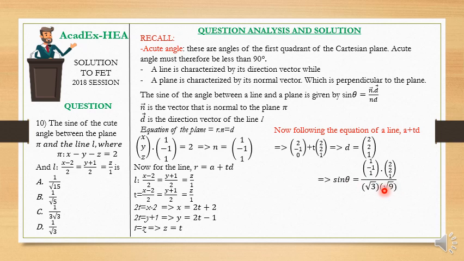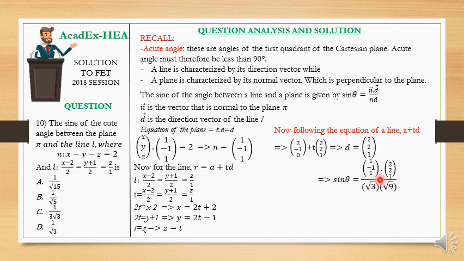How do I get the magnitude of a vector, or the norm? The norm of a vector is gotten by squaring the entries. That means I'll square 1, I'll square this, and I'll square this. So I'll have 1 squared plus (-1) squared plus 1 squared. All this will give me 3, because I'm taking the square root of it now.